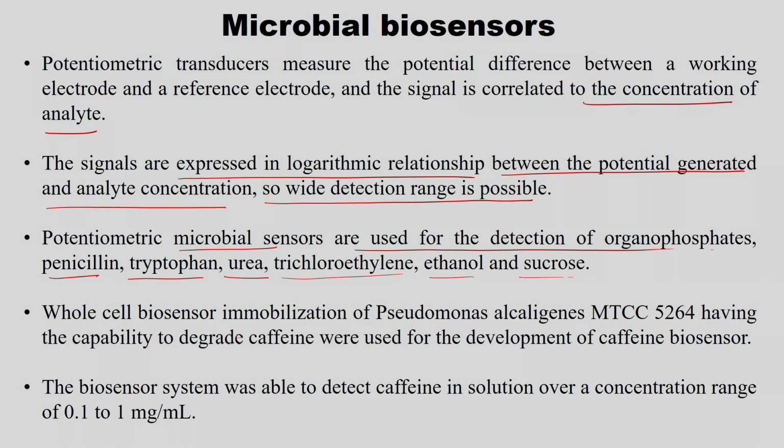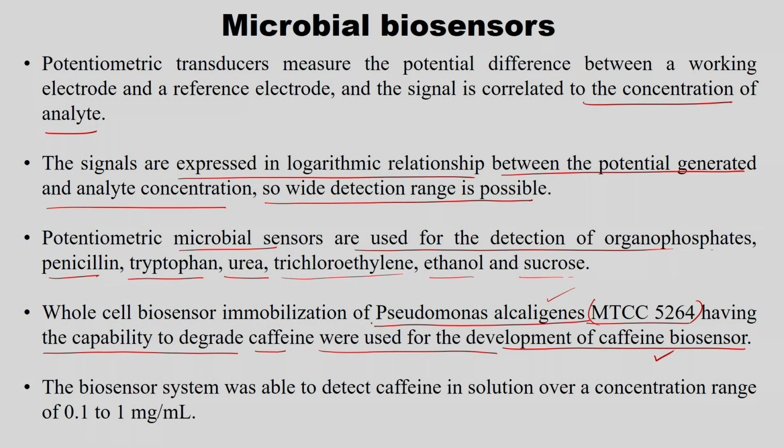Whole cell biosensor: immobilization of Pseudomonas alkaligenase MTCC 5264, having the capability to degrade caffeine, was used for the development of a caffeine biosensor. In the caffeine biosensor, Pseudomonas alkaligenase is used as a microbial film, right. So, what we are doing here, we are immobilizing the microbial layer in the electrodes.